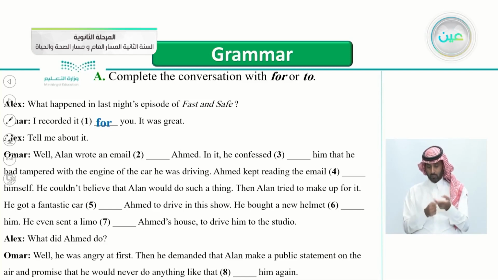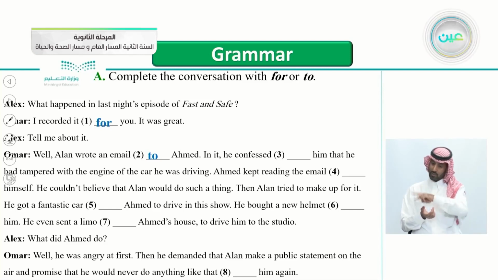It was great. Tell me about it. Well, Alan wrote an email. Ahmed. So is it for or to? Yes, Alan wrote an email to Ahmed. So the email is going from Alan to Ahmed. If we said for, it means that Alan wrote an email instead of Ahmed.